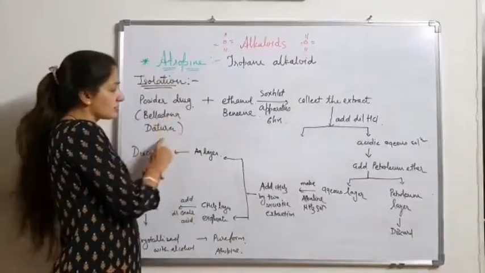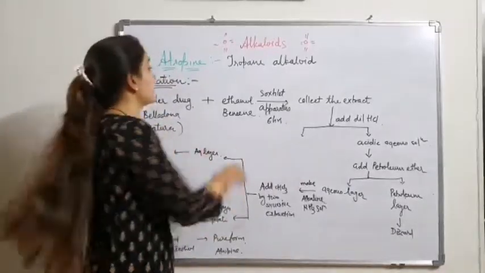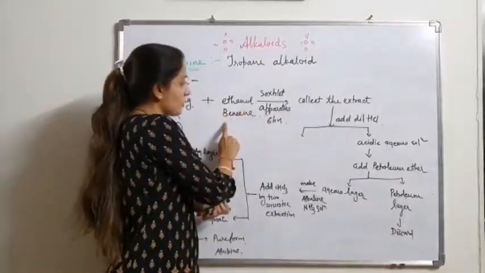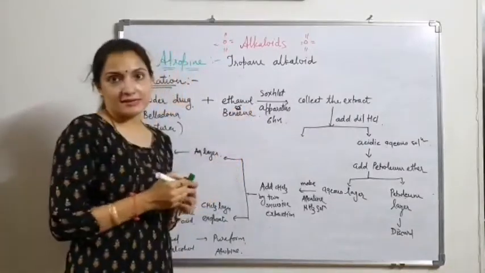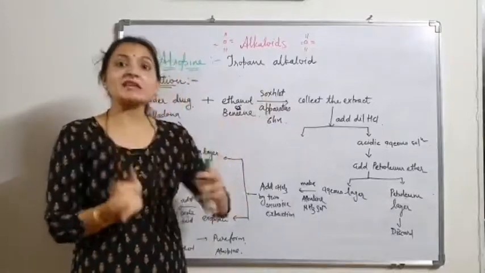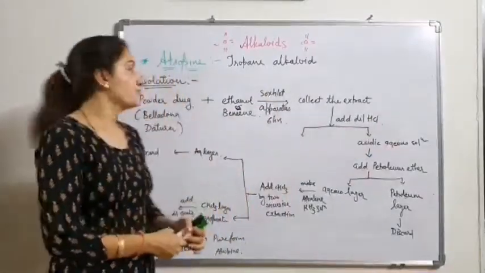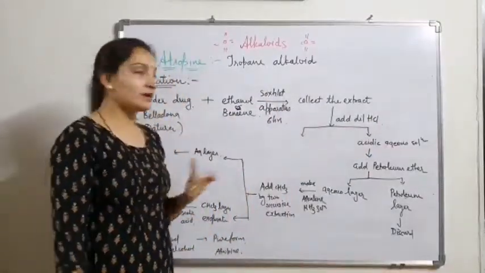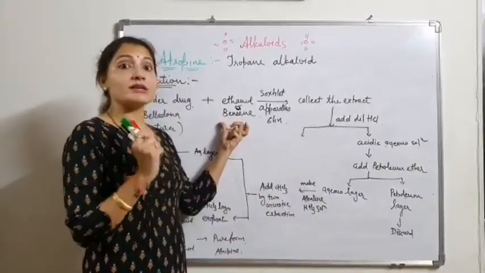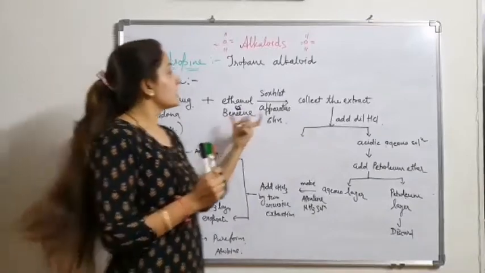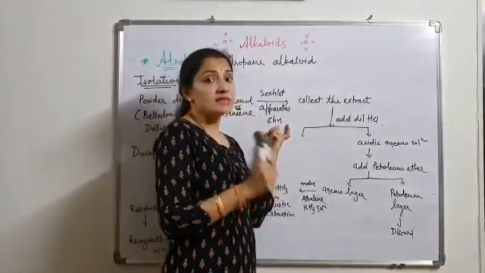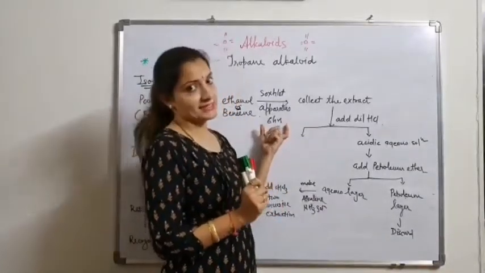Then take the powdered drug and add ethanol or benzene in a Soxhlet apparatus and keep for 6 hours. So first we take the powder and the organic solvent, ethanol or benzene, and keep this mixture in a Soxhlet apparatus for 6 hours.